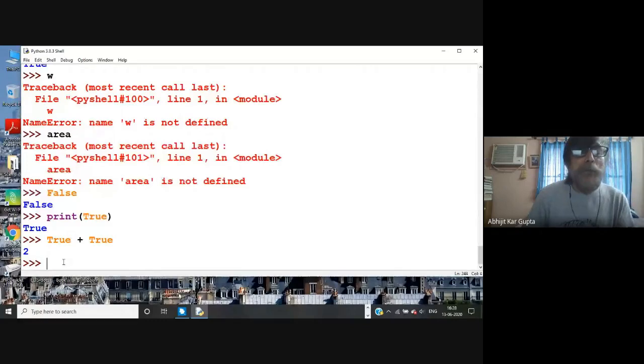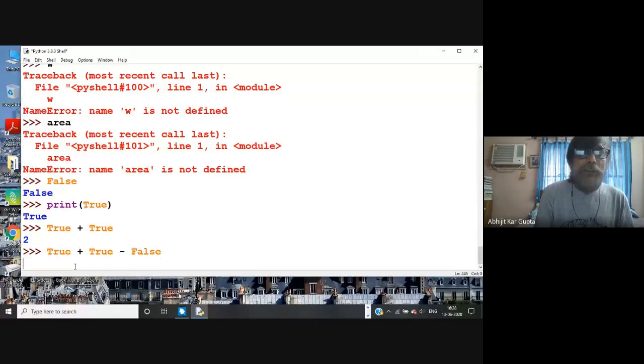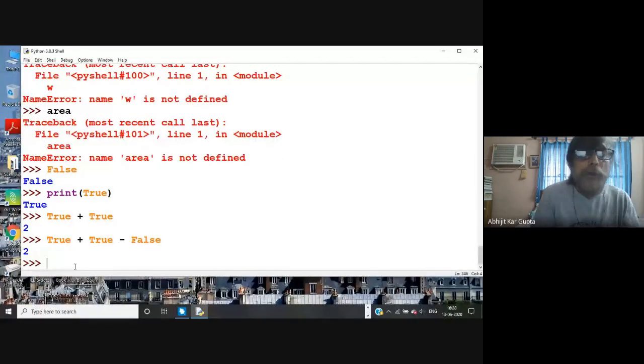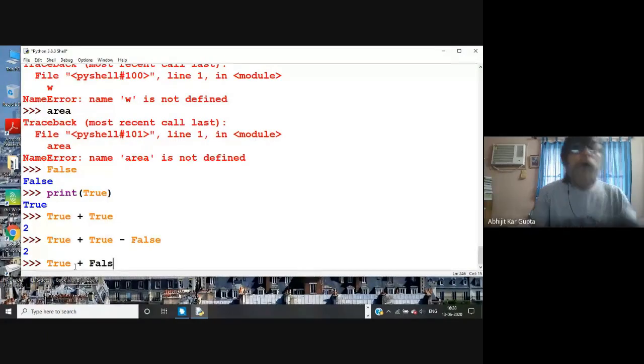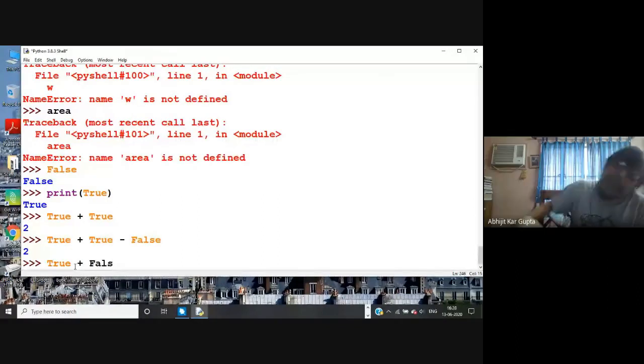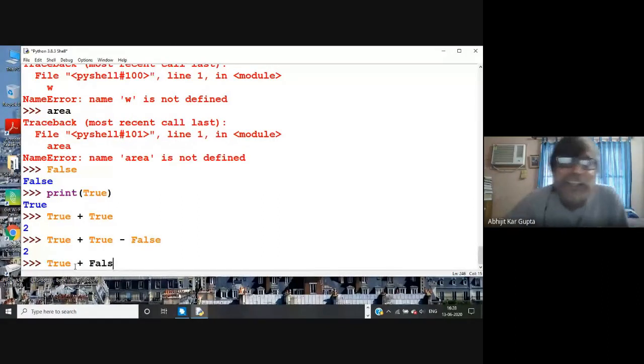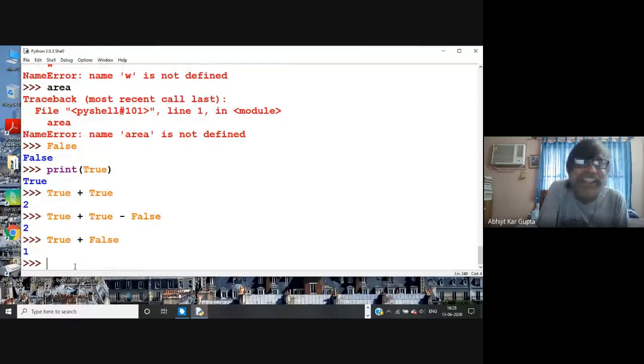If you write True minus False, does minus work? Let's see. Yes, it does work. False is 0, right? I was going to check it for a moment.